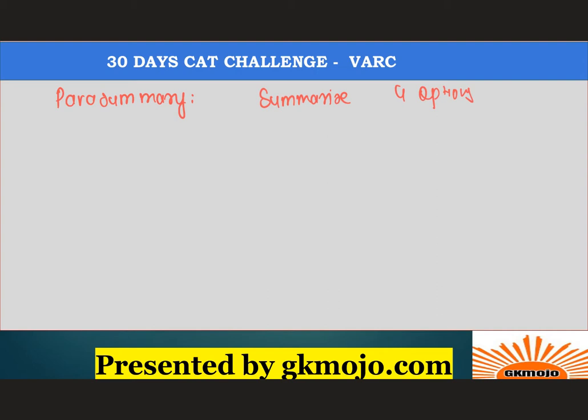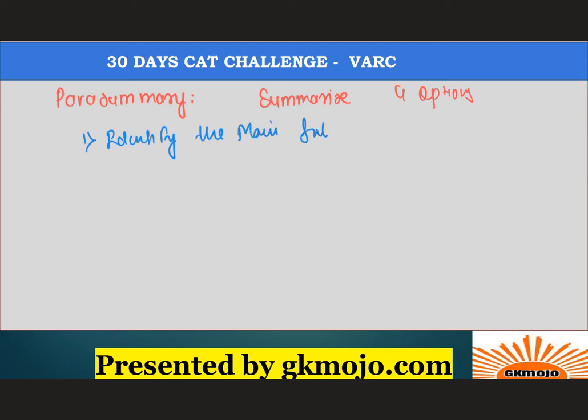They ask you sometimes for the best, because sometimes two or three options are very much in alignment with the passage or very close to what the passage is trying to say, but only the best option goes forward. So first and foremost, while you are attempting a para summary, you have to always identify the main subject.